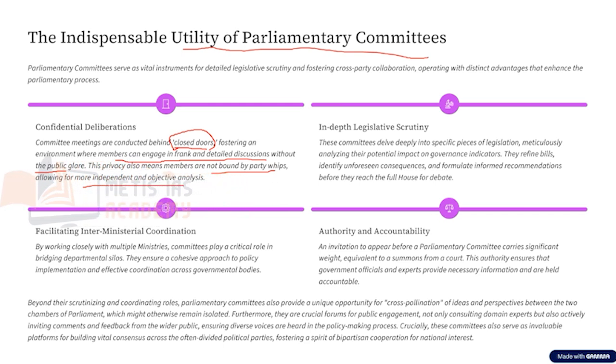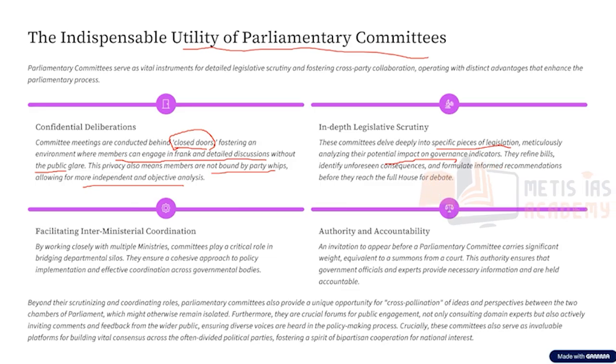So parliamentary committees are formed to deal with such situations. These parliamentary committees go into the details of a specific piece of legislation. That is, each law will have different clauses, so they can go into different clauses one by one, and they can also analyze the impact these clauses or this bill is going to bring on the governance aspect.